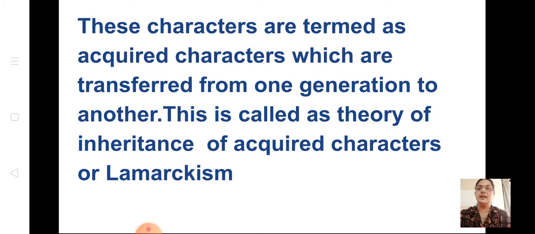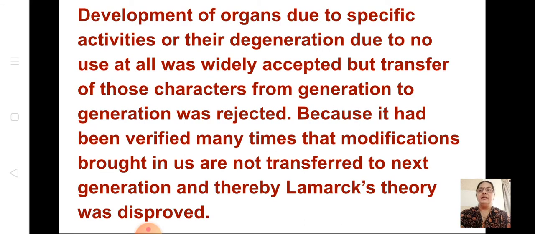Okay. These characters are termed acquired characters because when they are born, these characters are not there. They are acquired by using the organ, and it is transferred from one generation to another generation. He told that these acquired characters are also transferred. That is also not correct. This is called the theory of inheritance of acquired characters, or Lamarckism. So this was also disproved. Development of organs due to specific activities, or their degeneration due to no use at all, was widely accepted.